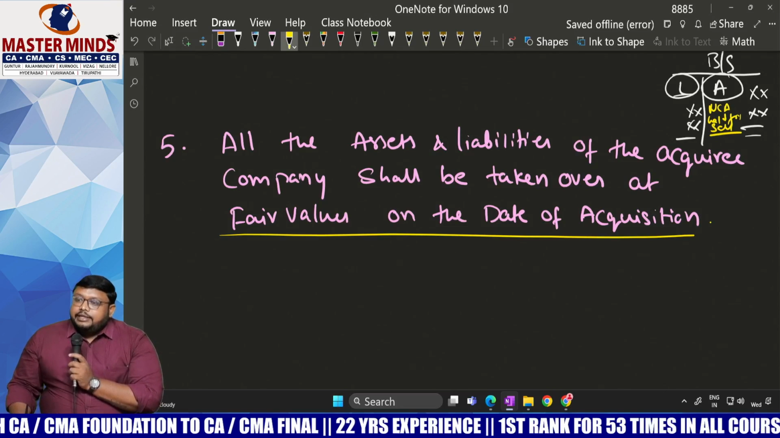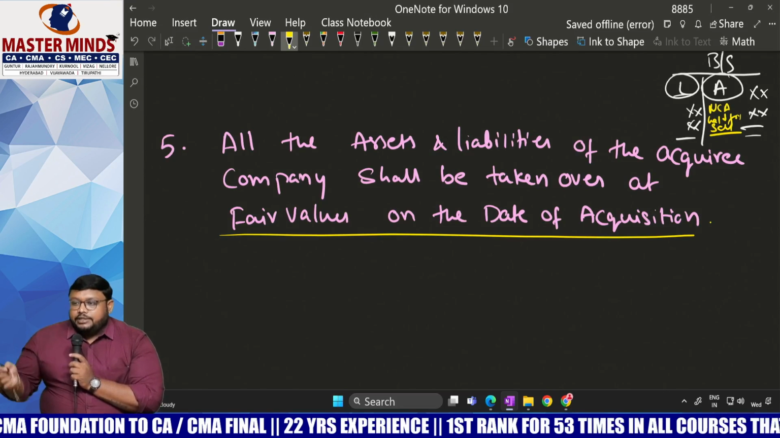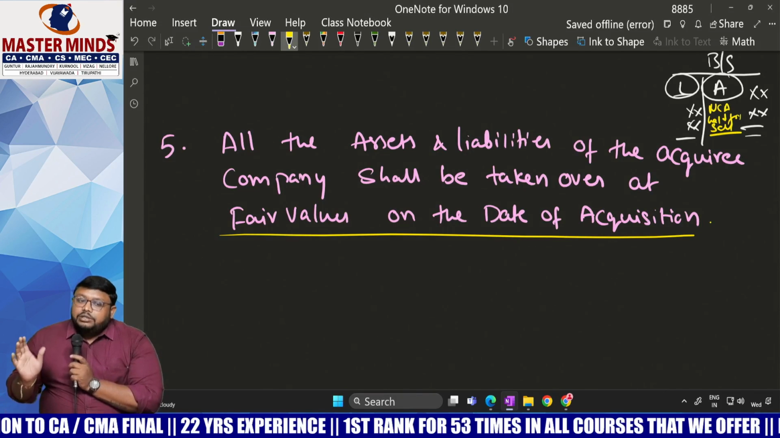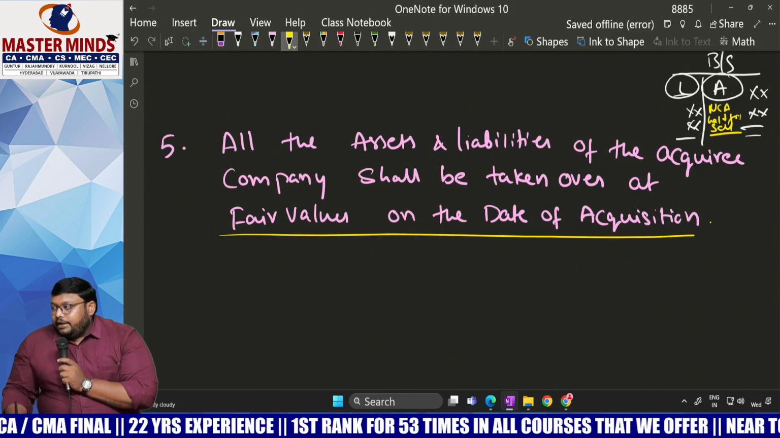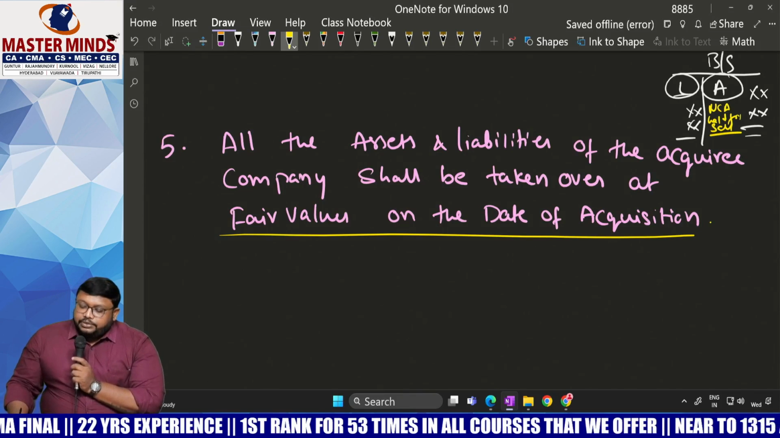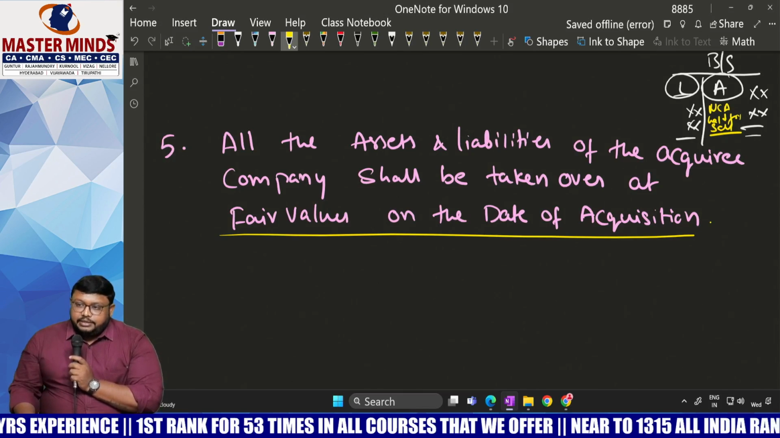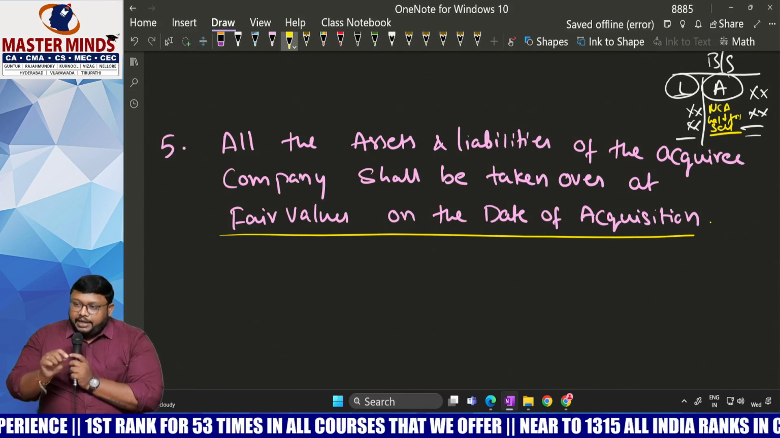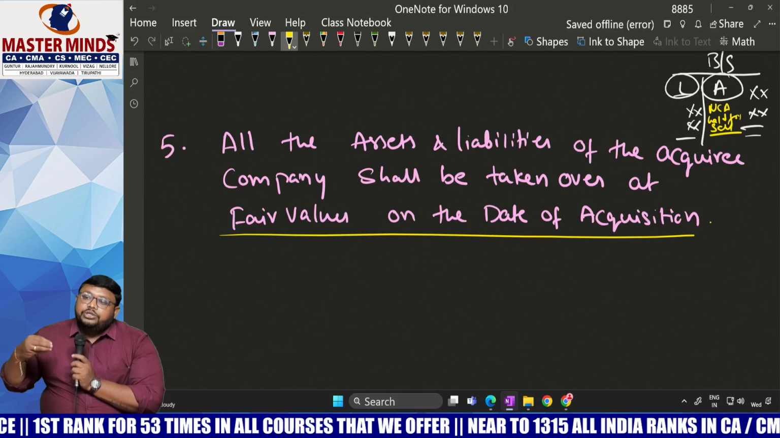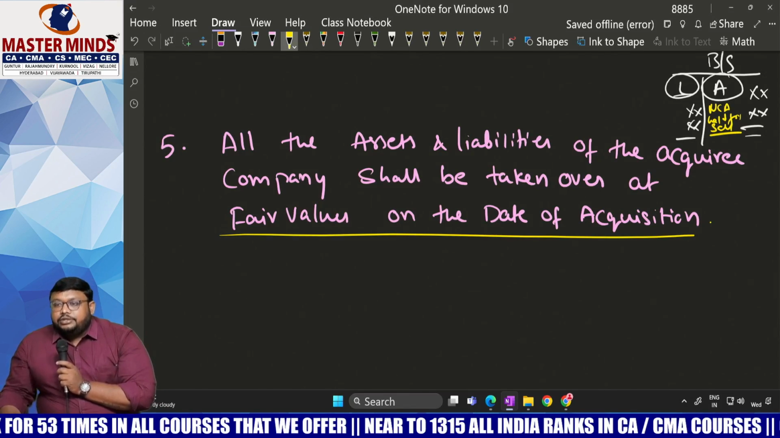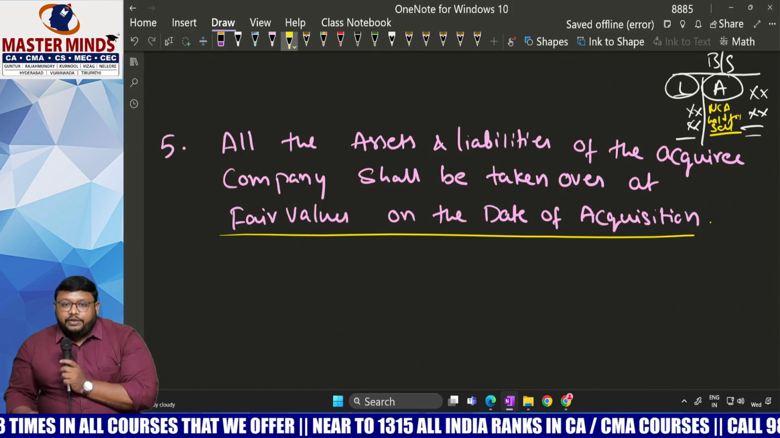So non-current assets held for sale as per Ind AS 105, we have to recognize at fair value less cost of disposal. Fair value less cost of disposal is nothing but, if you sell that particular asset on the spot, how much you are getting minus how much expenses you incurred to sell that asset. The expenses you incur to dispose of that asset are the cost of disposal.